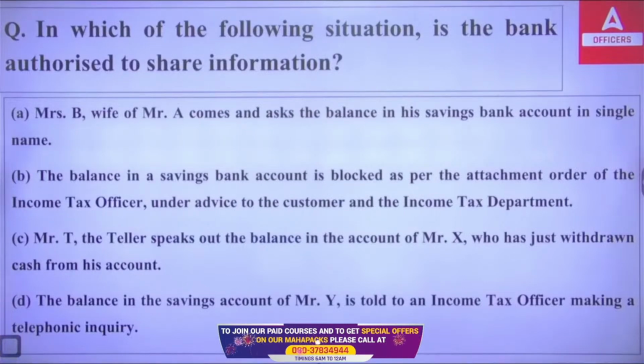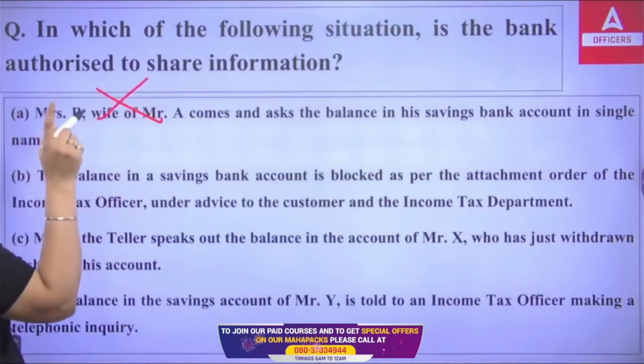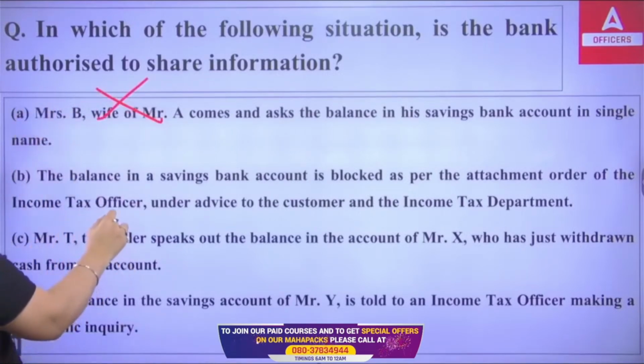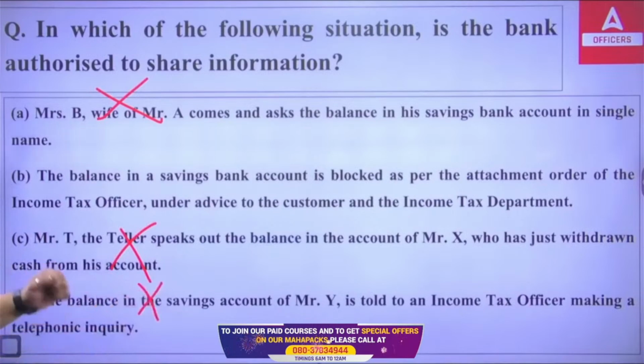Which of the following is correct? In case the wife asks about the balance in the husband's account, it is not allowed. In case Mr. T, the teller, speaks out the balance in the account of Mr. X, not allowed. The balance in the savings account of Mr. Y told to an income tax officer making a telephonic inquiry, can't do that.